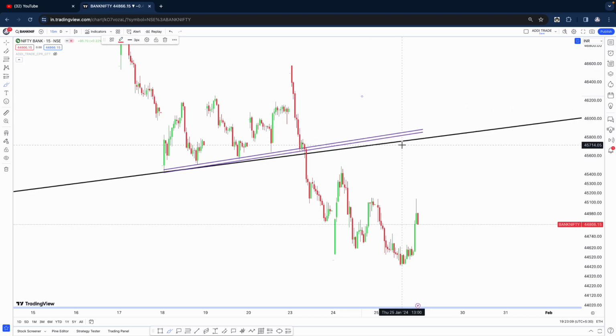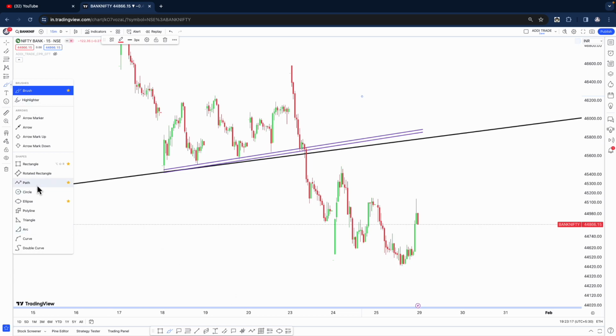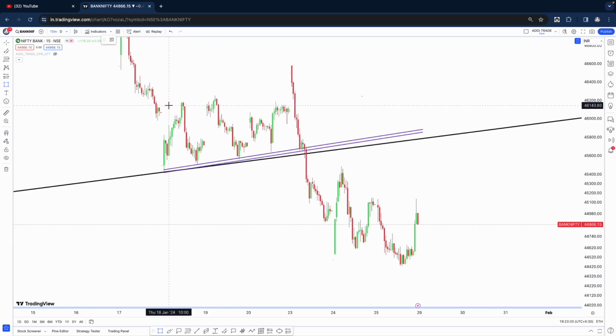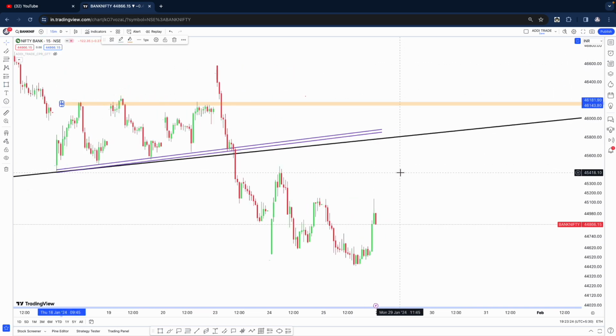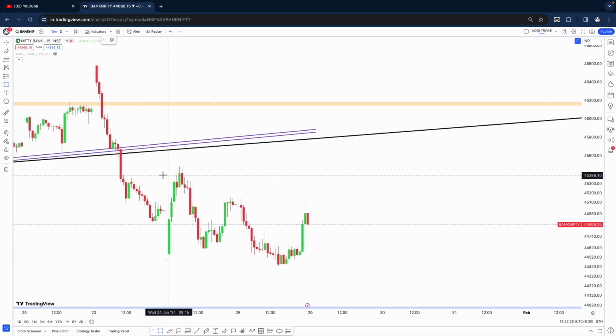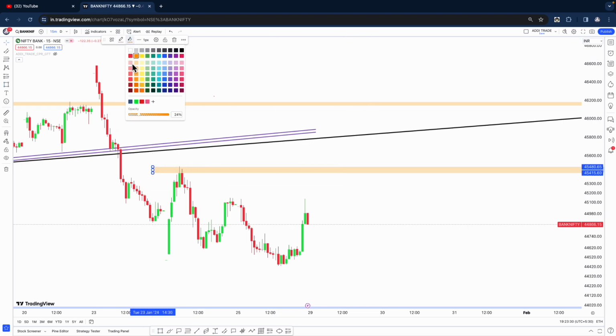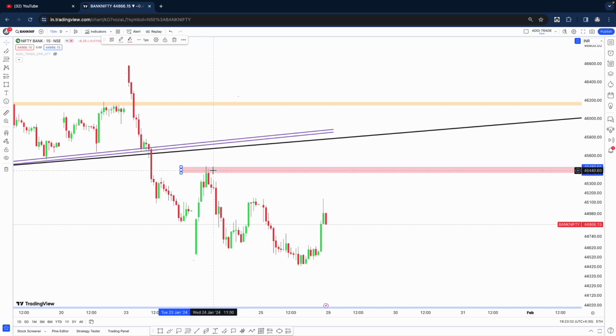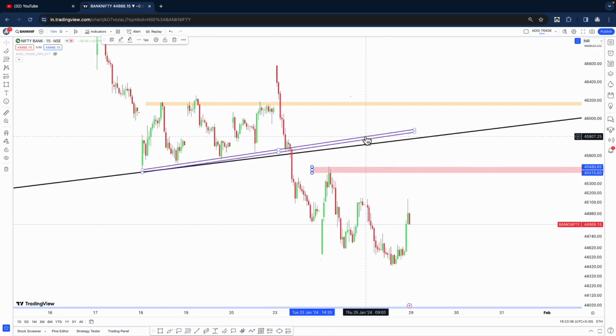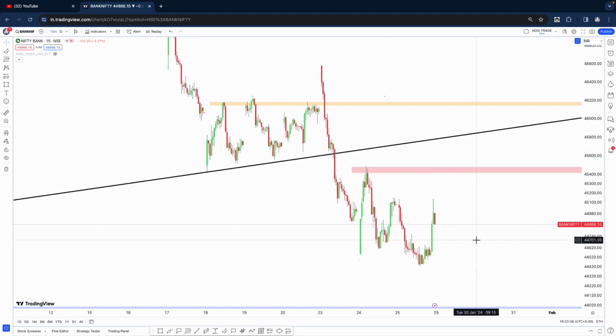And if we break this level, that is around 45,800, then we could even go until 46,160 area, right? That is, let me just get that marked as well. This zone is where we might come. And also let's mark this area where, in case we come here, we just have to be a little careful, because from here we got some good selling and that might continue.